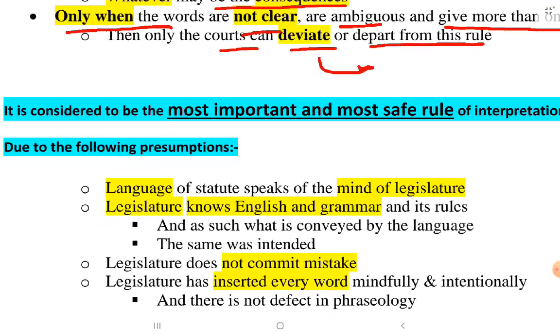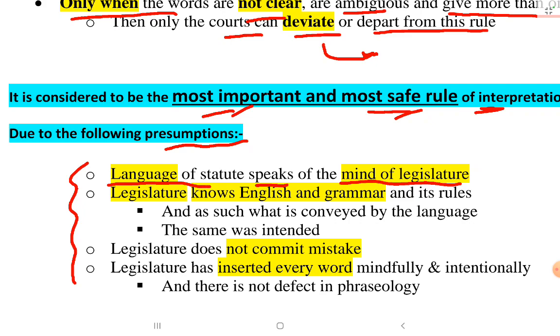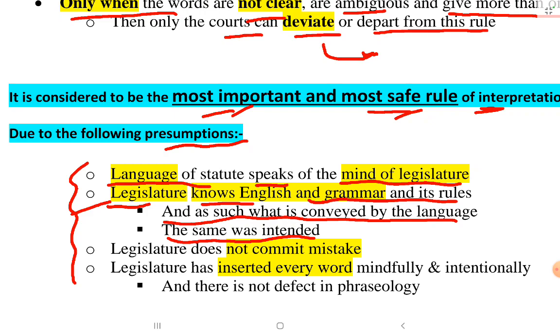This literal rule is considered as the most important and most safe rule of interpretation because of the following presumptions. What are these? First one is language of statute speaks of the mind of the legislature. Then legislature knows English and grammar and its rules, and as such what is conveyed by the language the same was intended.